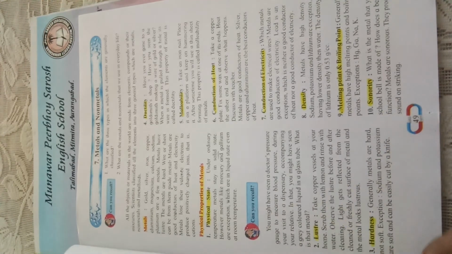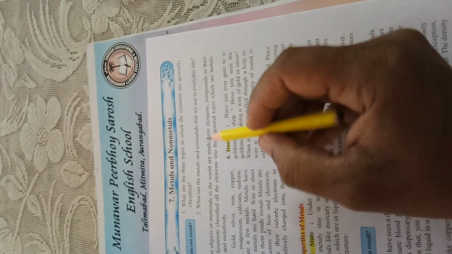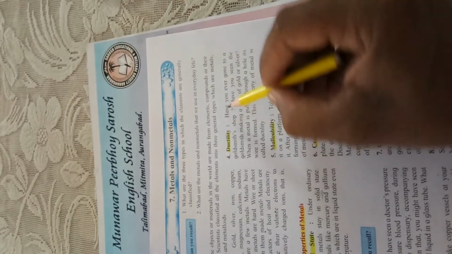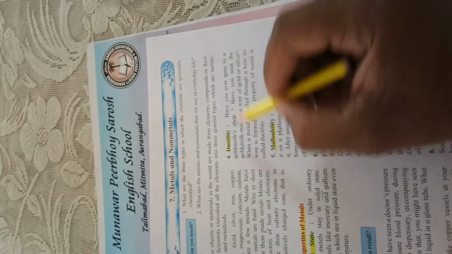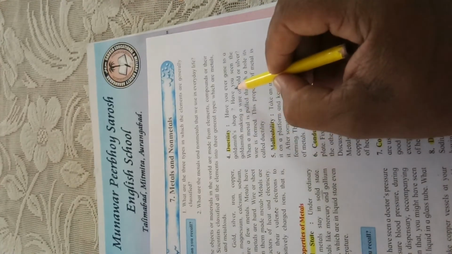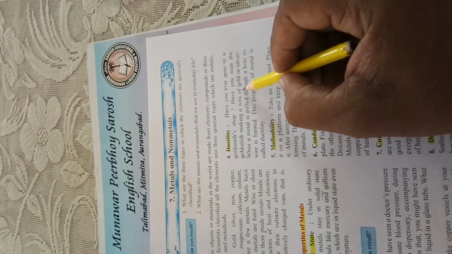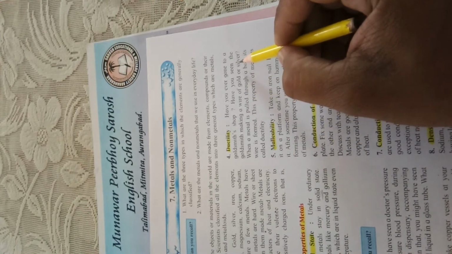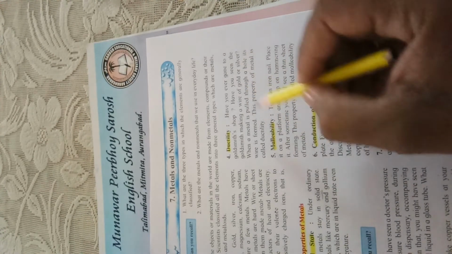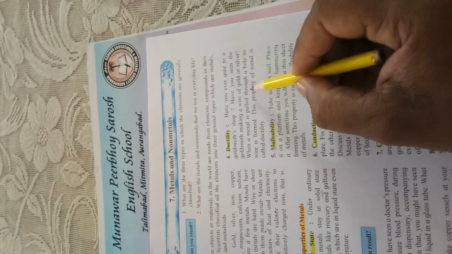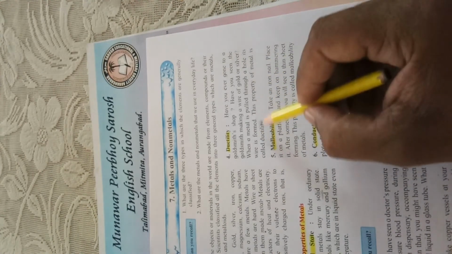Another property of metal is ductility. Have you ever gone to a goldsmith shop? Have you seen the goldsmith making a wire of gold or silver? You might have seen. When a metal is pulled through a hole, a wire is formed.